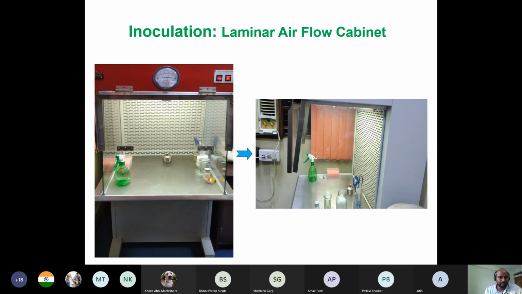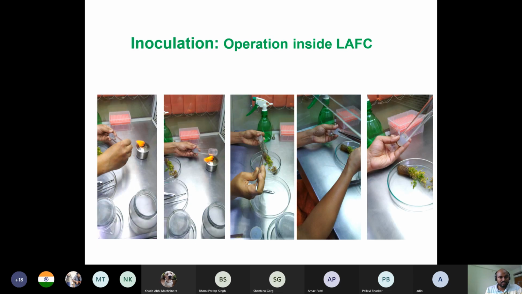So this is the function of laminar airflow. Okay, so this is how we give the culture. As you can see, the spirit lamp is on, and this is a culture tube, taking the explant and doing some subculture or whatever. A video would be nice, but okay, you can understand from the image.